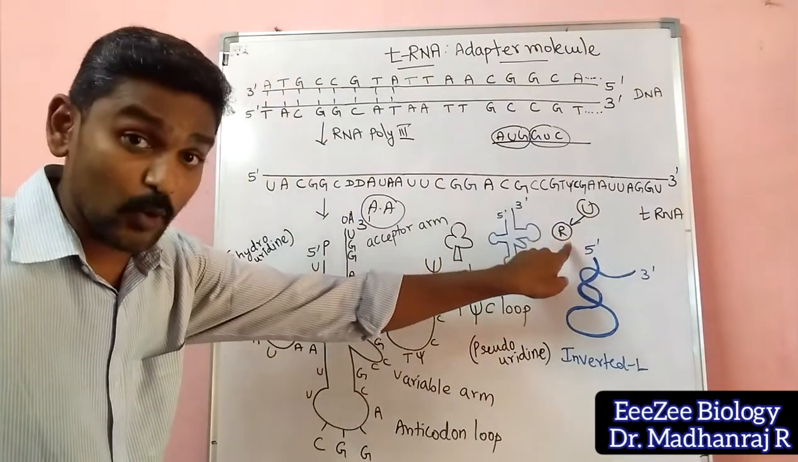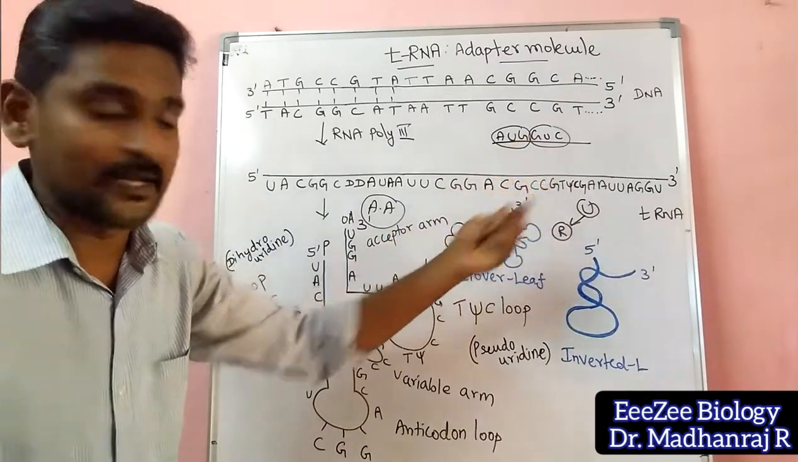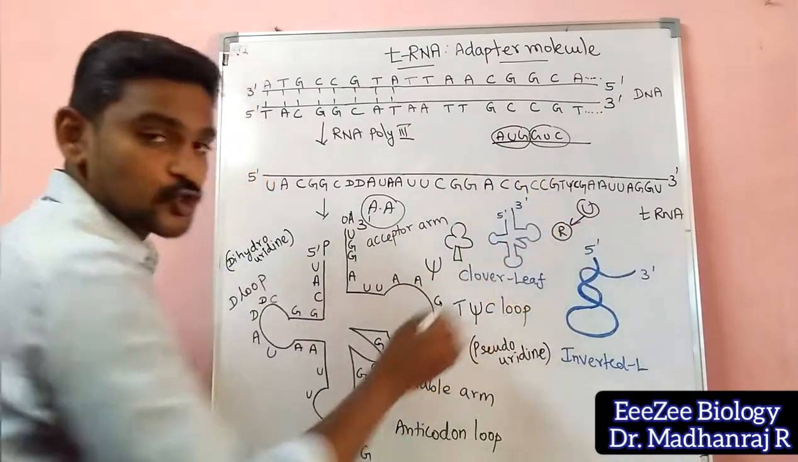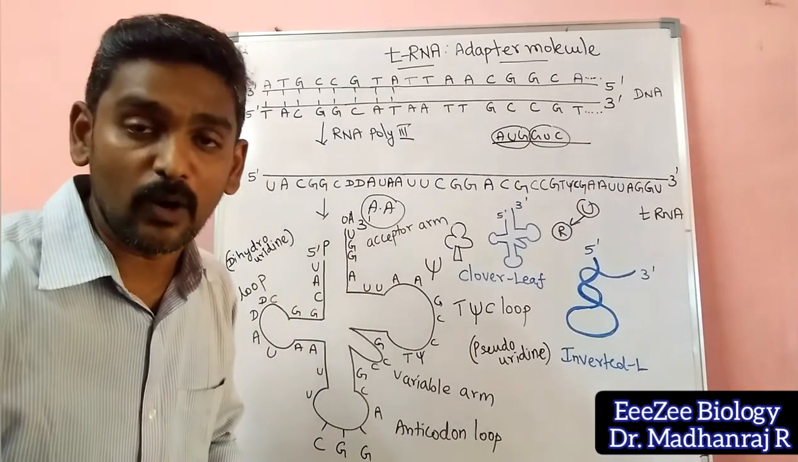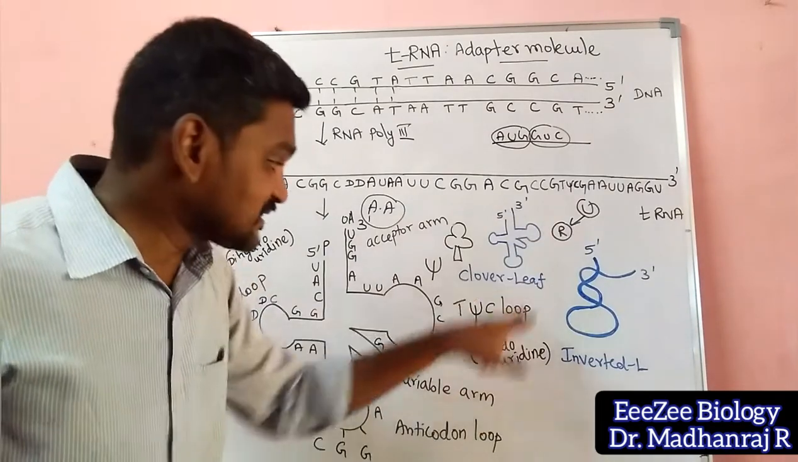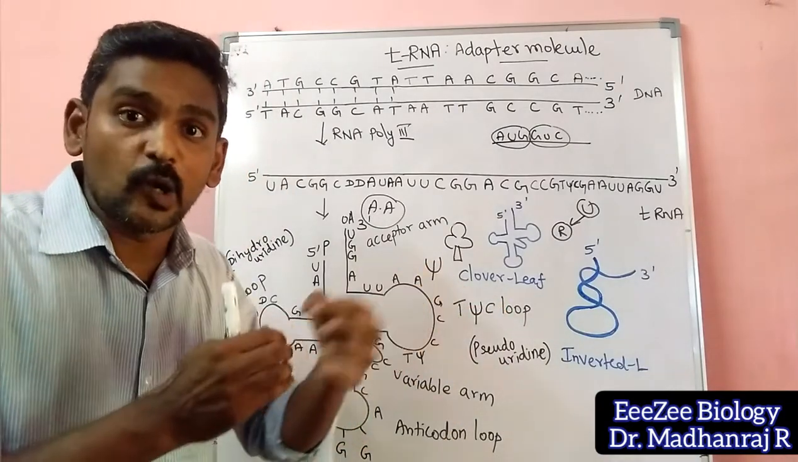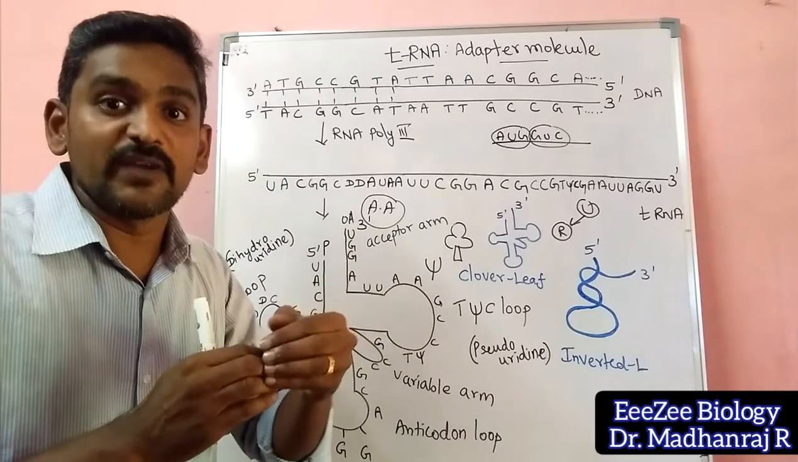It will be attached to the ribose sugar, and this ribose sugar will be attached to the phosphate to form a nucleotide. So this uracil will be attached to the ribose sugar with the help of a glycosidic bond. That bond will be found between nitrogen and carbon. Whereas in pseudouridine, what will happen now? The bond will be found between carbon and carbon. Nitrogen and carbon bonding will not be there.